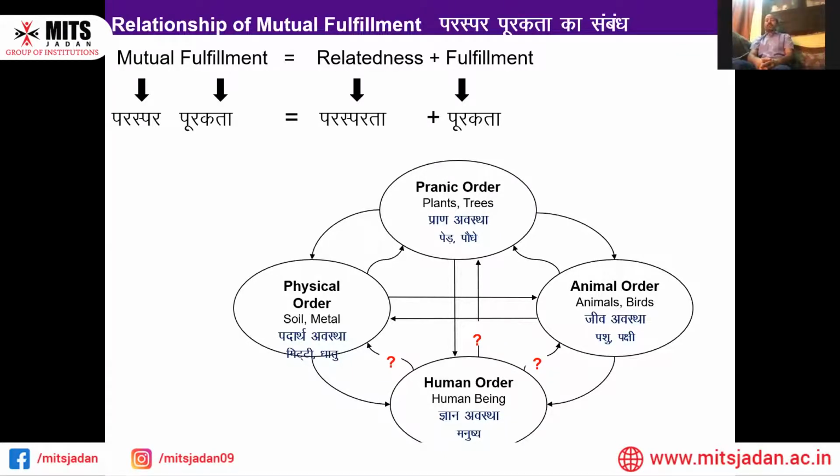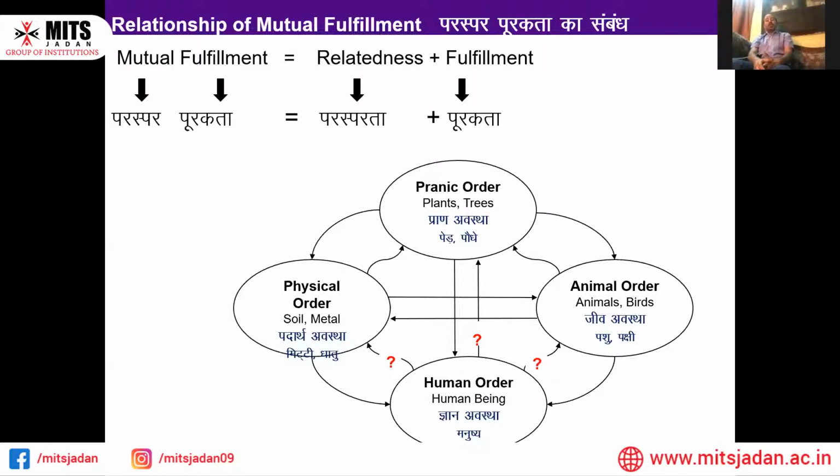Now let's check out the third order, that is the animal order. What are the animals going to take from the first two orders, and are they going to give back? Yes, animals are taking food, air, and water from the first two orders, and in return the animal order maintains a kind of nourishment to the nature, to the land, to the earth, because of the excreta. And when they sit somewhere, they carry the seeds of the plants to other places wherever they go. When they sit again in some other place, they plant the seeds, and in this way they are helping.